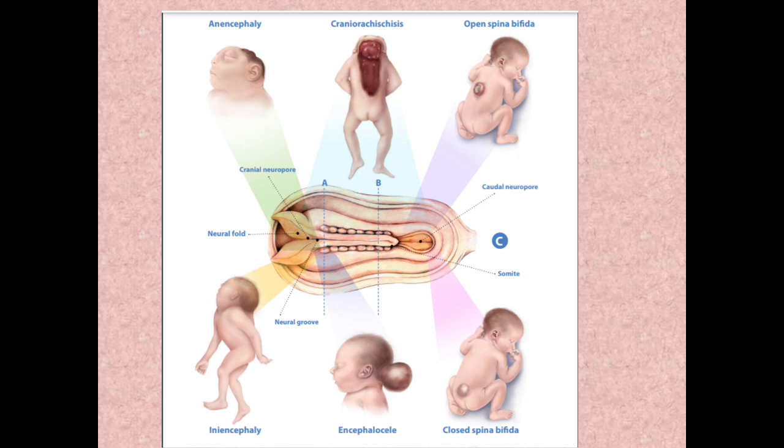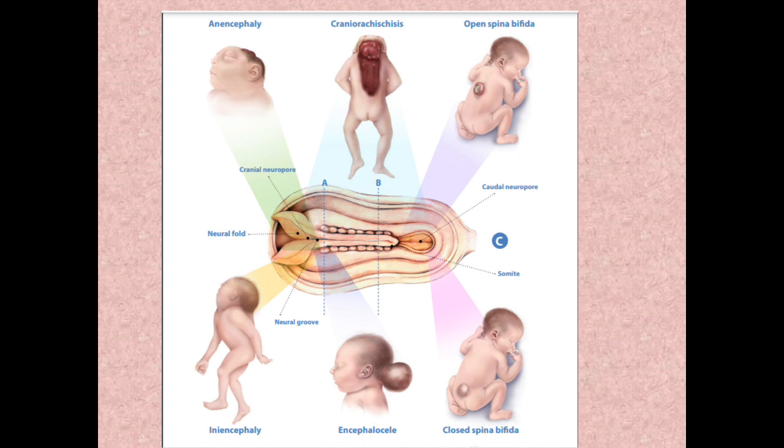So the baby is not viable. The next thing is craniorachischisis. Here also the skull bones are not formed, brain development has not occurred completely, and part of the spinal cord is also exposed.